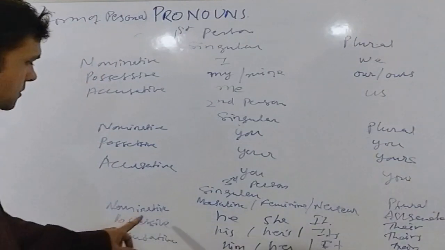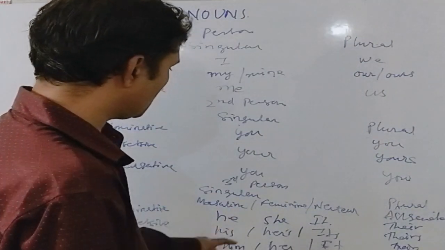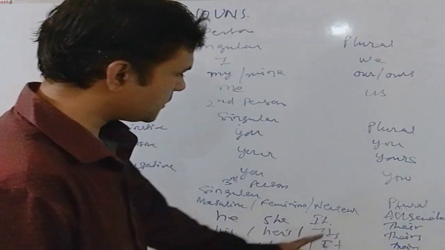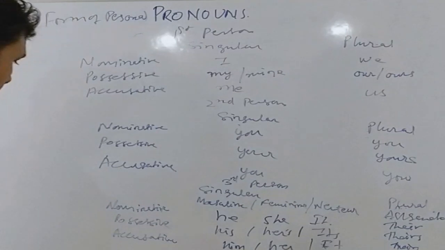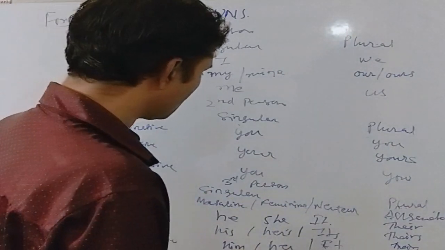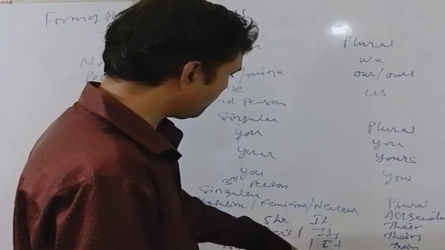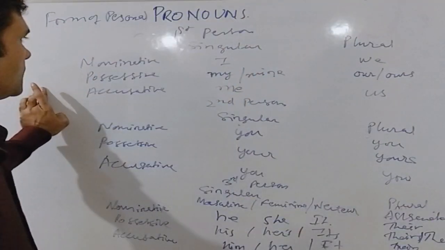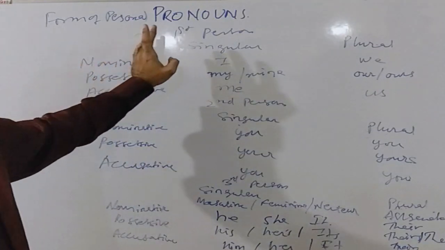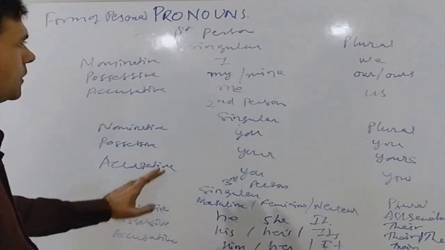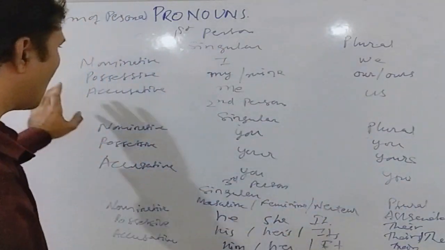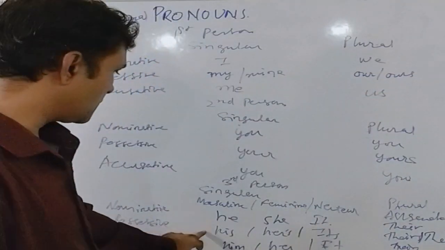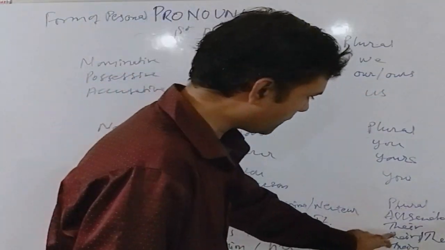The possessive pronoun is his for masculine, hers for feminine, and its for neutral. But in case of plural, it is theirs. The accusative pronoun is him for masculine, her for feminine, and it for neutral. But in case of plural, it is them. As you can see, the possessive pronouns in case of first, second and third person, in singular and plural both, are of two types: my and mine, our or ours, his, hers, its, their or theirs.